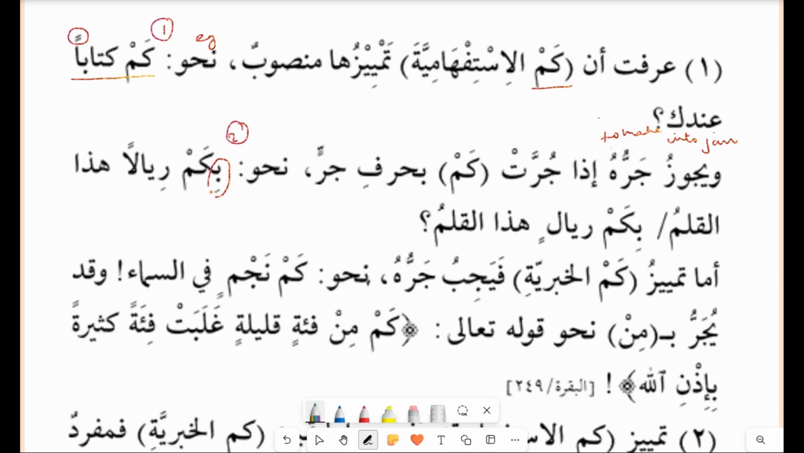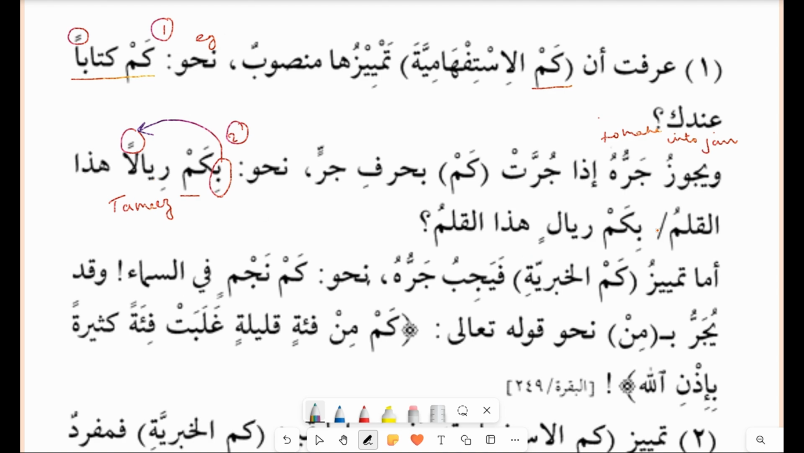So here the harf jar is added with the questioning tool, but the noun is still mansub. So either it can come like this, where the questioning tool will be harf jar, but it doesn't make any action on the coming noun. The riyalan is still a tamiz. As I said, tamiz is always singular and mansub.